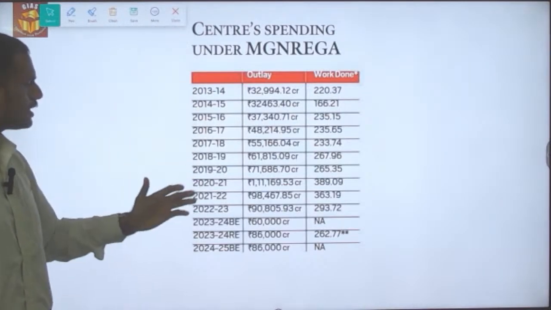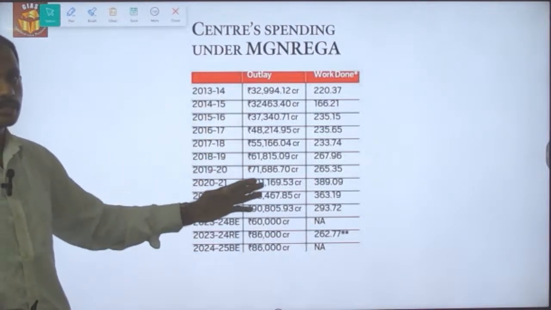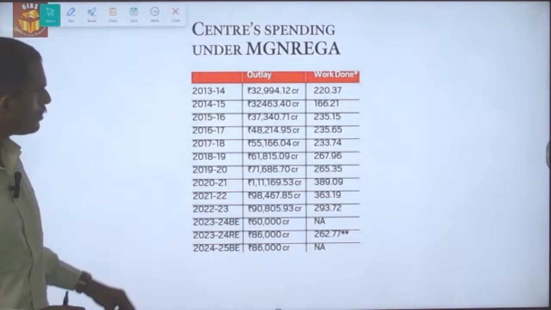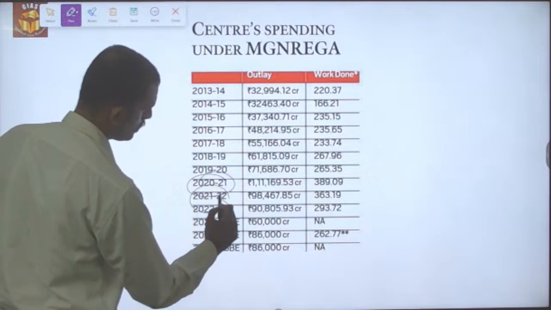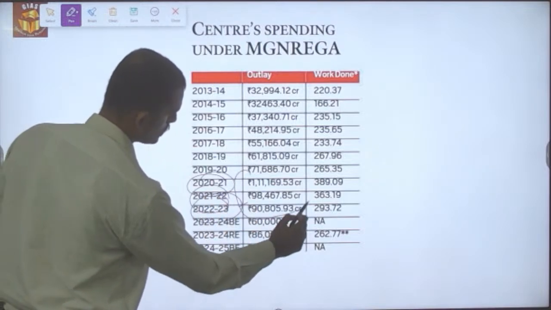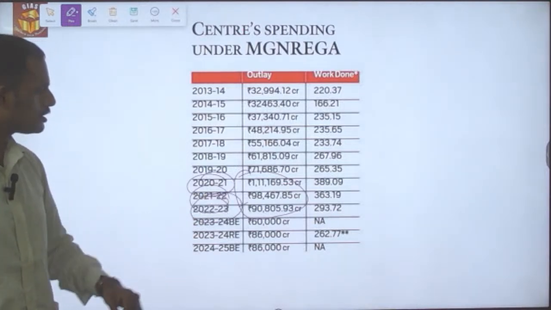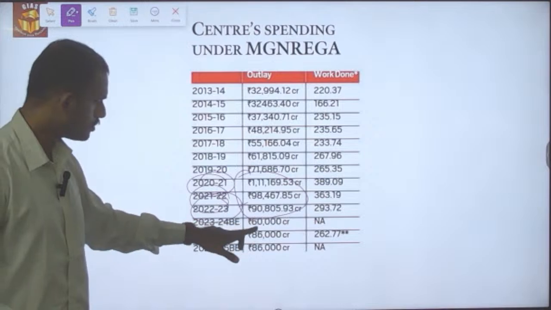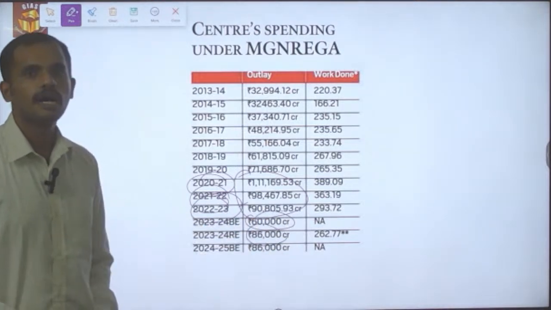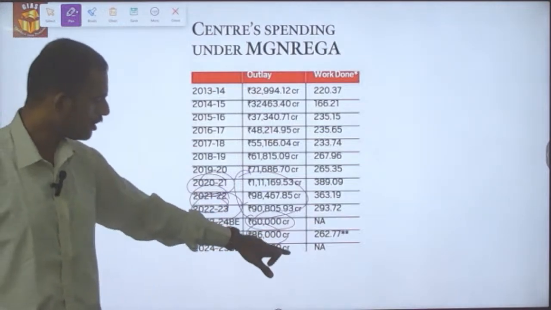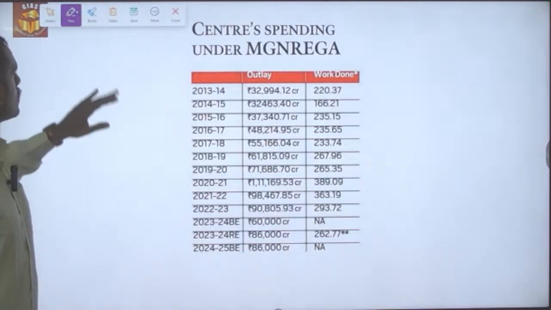And this is the trend with regards to the allocation of fund as well as the work done for the NREGA scheme. So we could see that during 2020-21 as well as 22, there was a surge in the allocation because of the increased job demand. But it has been slashed down to 60,000 during this financial year, but it got increased to 86,000 as part of the revised estimate, and the same is the case for 86,000 crore for the next financial year. So this is what relates to the NREGA scheme.